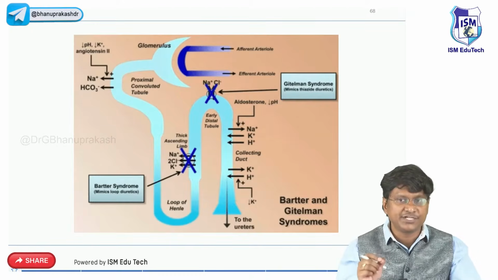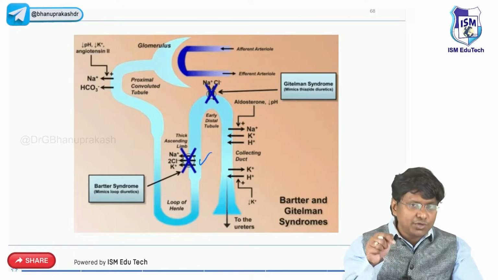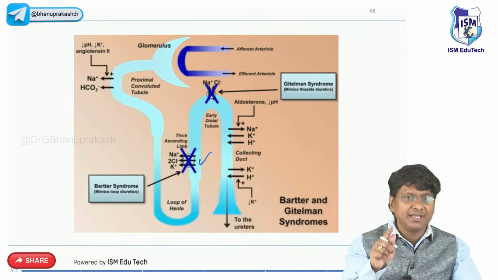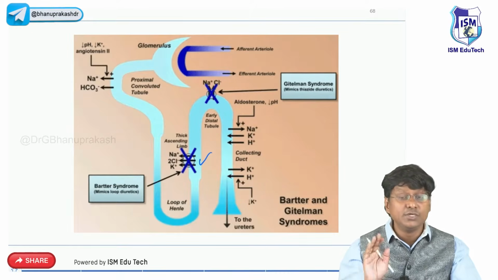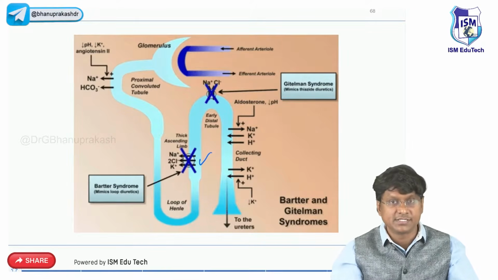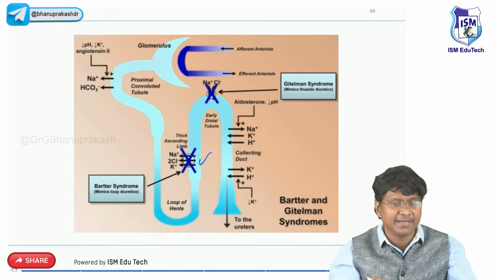Where is this sodium potassium 2 chloride channel? That will be present in the ascending limb of the loop of Henle. And even your loop diuretics will also inhibit the sodium potassium 2 chloride channel. So remember, Bartter's resembles the loop diuretics because the pathology will be in the sodium potassium 2 chloride channels. Now in these patients, what all will be the abnormalities?